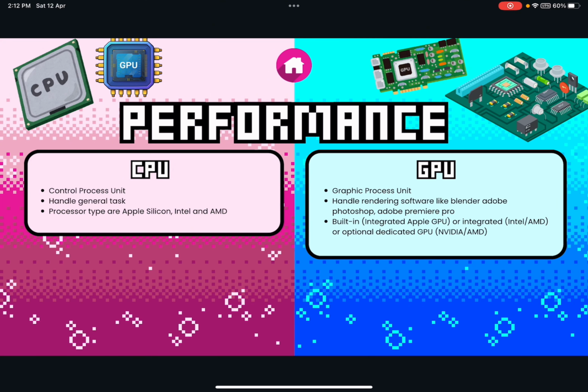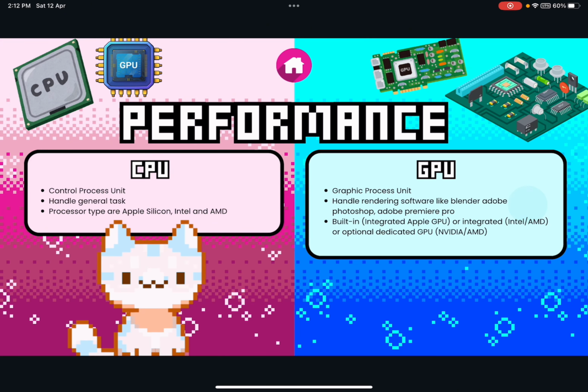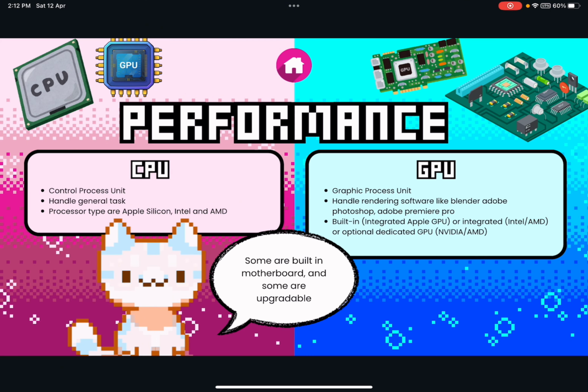The processor types of CPU are Apple Silicon, Intel, and AMD. GPU is built in or integrated in Apple GPU, or integrated in Windows Intel or AMD, or an optional dedicated GPU like NVIDIA or AMD. For both CPU and GPU, some are soldered onto the motherboard and some are upgradable.